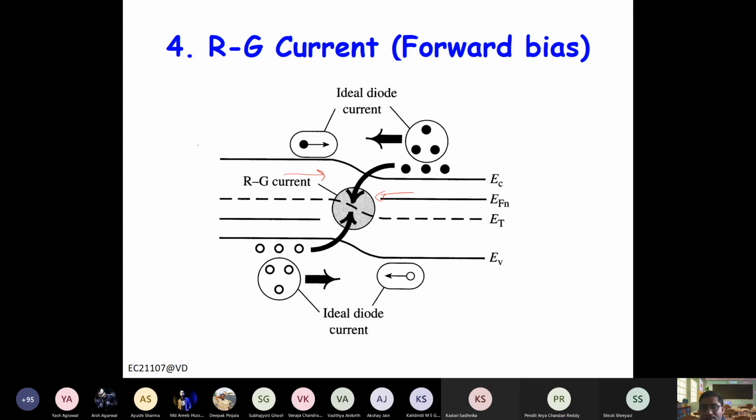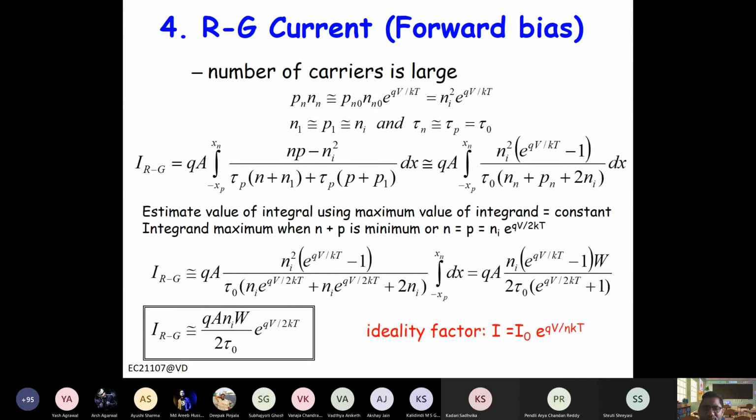So again, we can obtain the current expression from the recombination rate. So it will be the same expression, dn by dt multiplied by dx, over the depletion width. Now here the depletion width is narrower compared to the reverse bias. So it plays a role at certain small voltage, as you saw in the picture, from 0 to 0.35 volt. In that region this generation current plays a role.